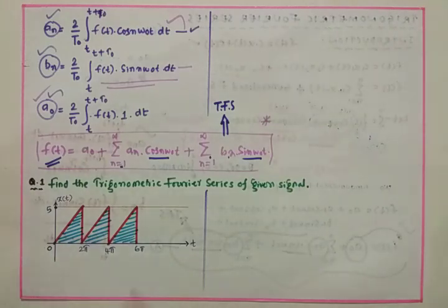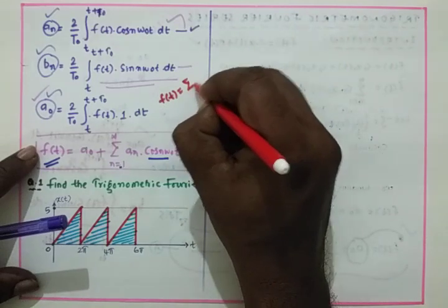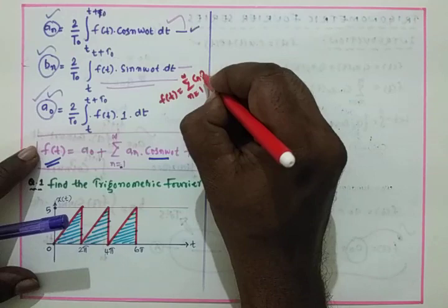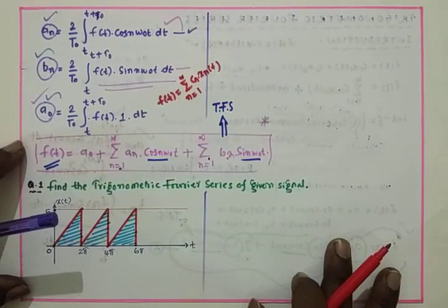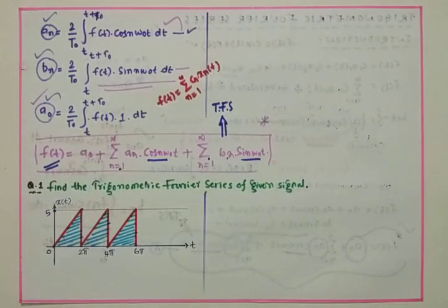And the general Fourier series, as we studied in the previous class, is f of t equals sigma n equals 1 to infinity Cn into xn of t. This is the general Fourier series. Now we have studied the Fourier series with trigonometric functions such as sine and cosine, which are used to model periodic signals.